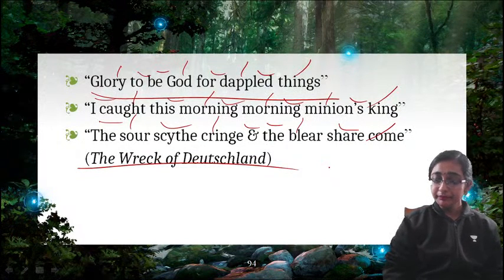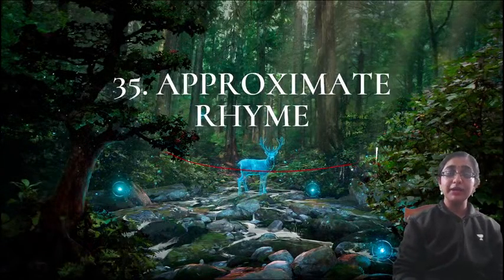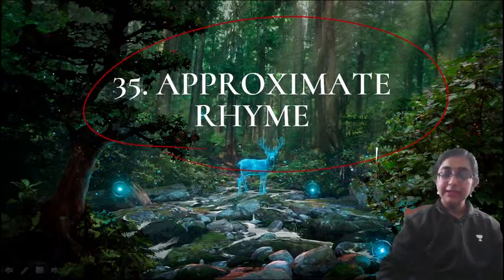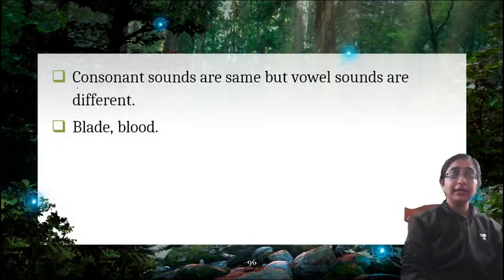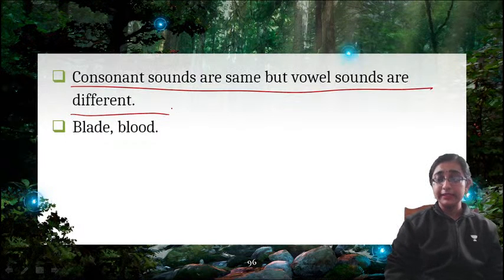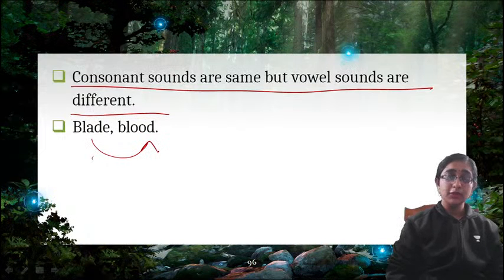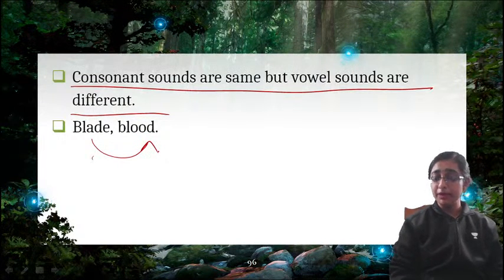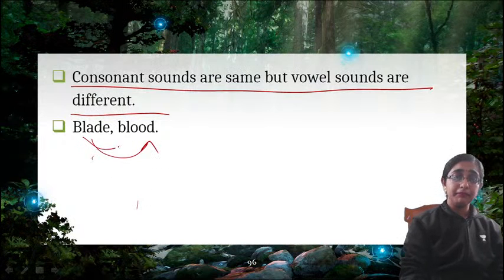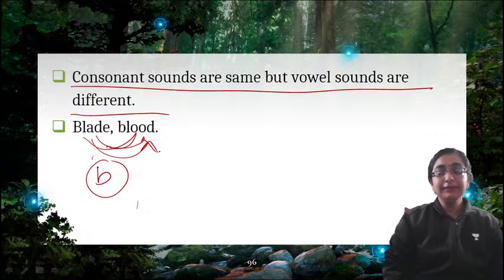And this is the last rhyme, approximate rhyme. What is approximate rhyme? It is when the consonant sounds are same but vowel sounds are different. That is called approximate rhyme. Blade and blood. The consonant sounds are same but the vowel sounds are different. B is same but the vowel is different. Here is A, here is O. So that is the example of this rhyme.